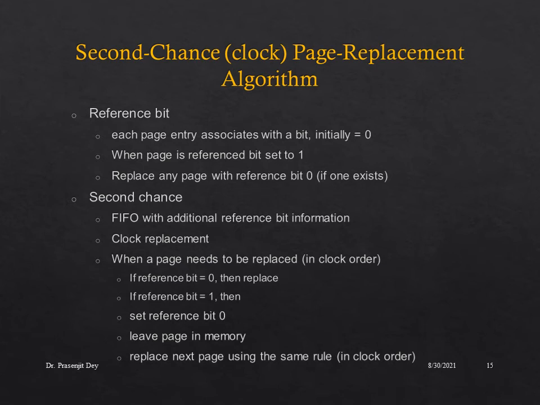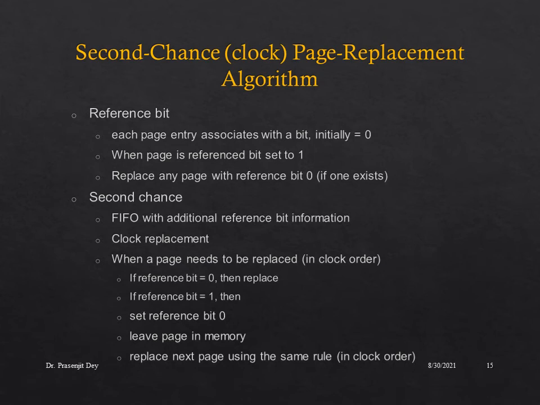Now, why do we call this a second chance algorithm? Because this is a FIFO page replacement algorithm with additional reference bit information. In this case, the replacement is done based on the clock order of their appearances, but here we use a second chance by using a reference bit.